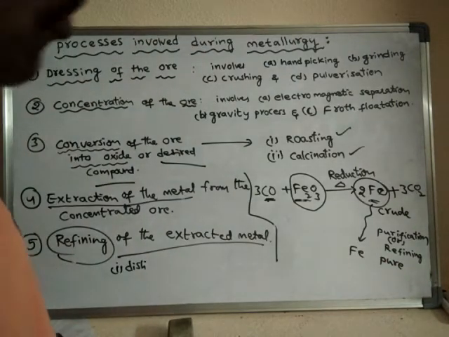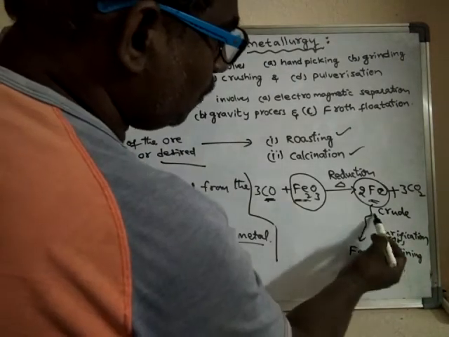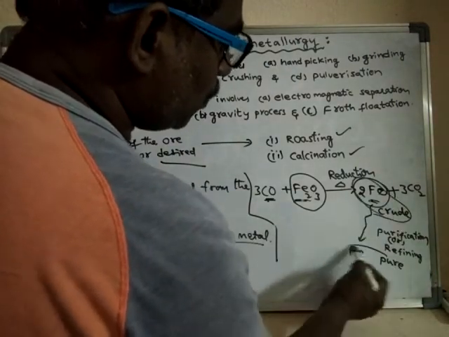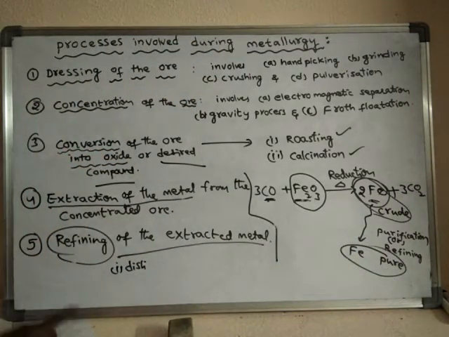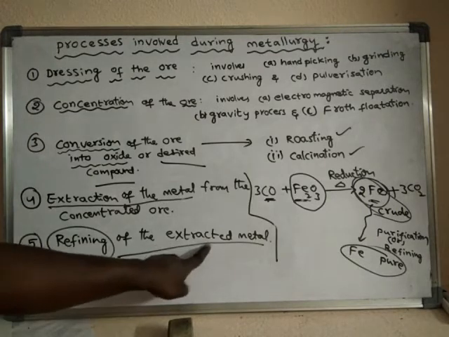What is refining or purification? The conversion of the crude form of the metal into the pure form of the metal is said to be purification or refining. So this is refining of the extracted metal.